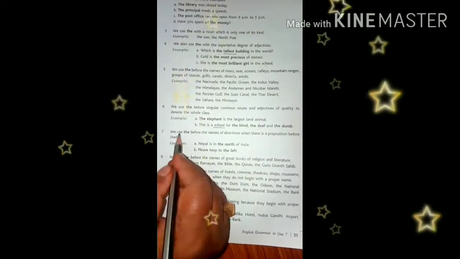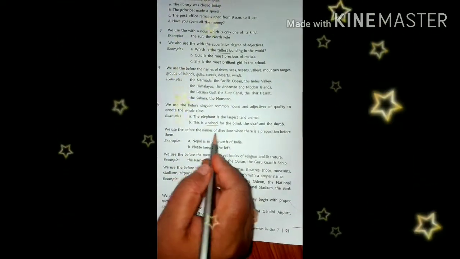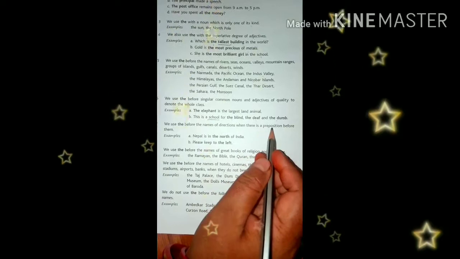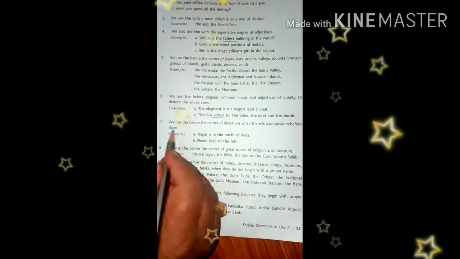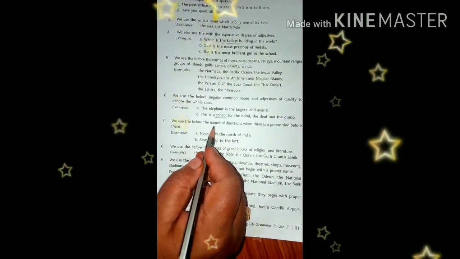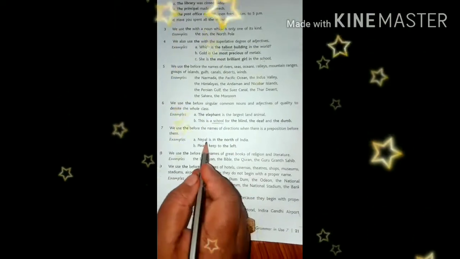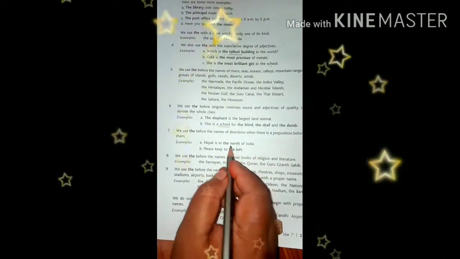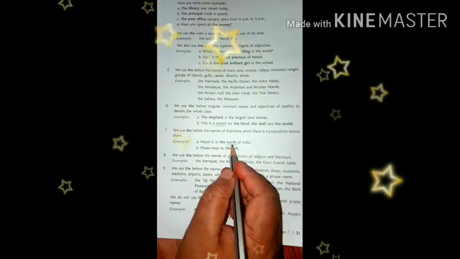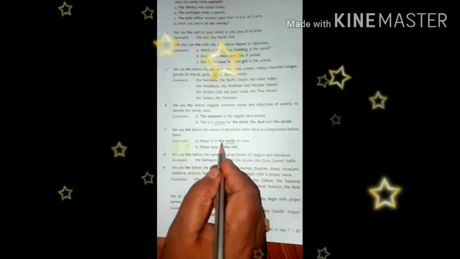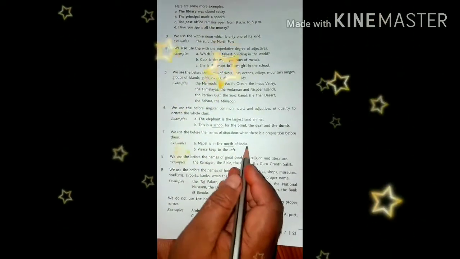Now seventh rule. We use the before the names of directions when there is a preposition before them. Okay, we use the before the names of directions. Nepal is in the north of India. North is a direction, isn't it? When we are using a direction, we are using the. Nepal is in the north of India.